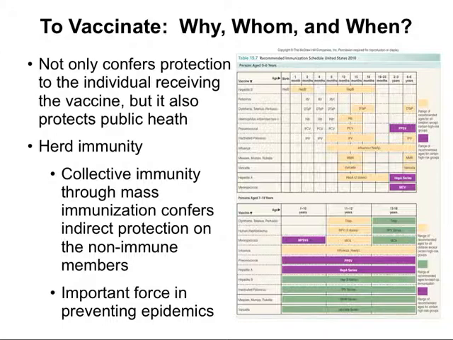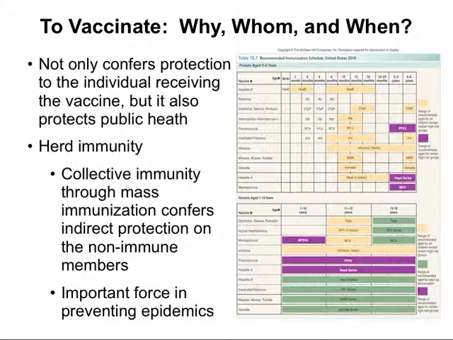Vaccination not only confers protection to the individual receiving the vaccine, but it also protects public health. And the key here is the idea of herd immunity. If we get the majority of our population immunized, people who choose not to immunize can also be fairly safe. This collective immunity through mass immunization confers indirect protection on the non-immune members. If most people are immunized, one person that's not vaccinated may get the disease. However, it can't be passed on to others because they've been immunized.